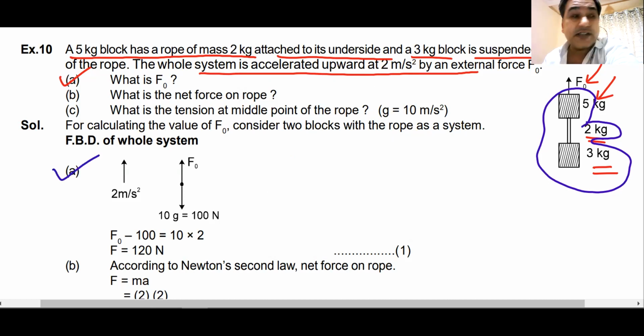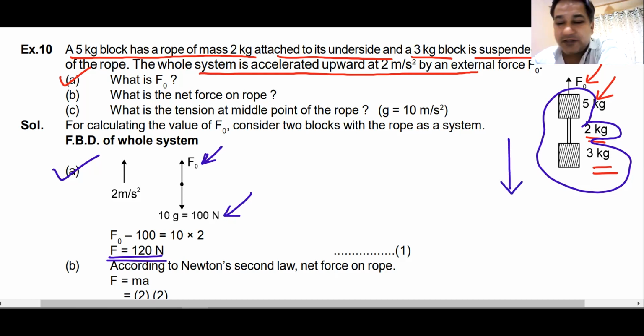Do we understand this? Total force is F naught. Total mass that it has to lift is 10 kg. But remember, there is also gravity which is acting downwards. Please don't forget gravity.